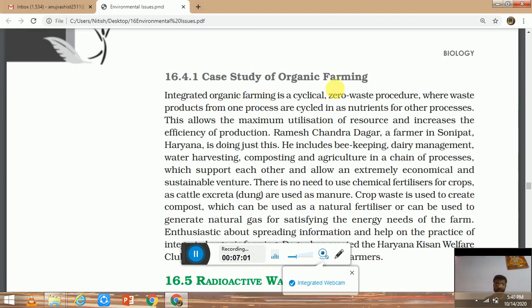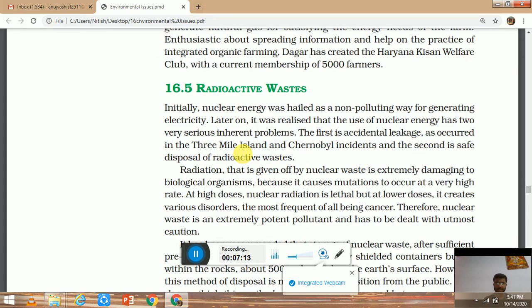A case study of organic farming. This man, Ramesh Chandra Dagar, is from Sonipat. He has done organic farming. He does not discard any kind of waste from his farm. He uses all kinds of waste in his organic farming. That's why it is sustainable farming that he has done.